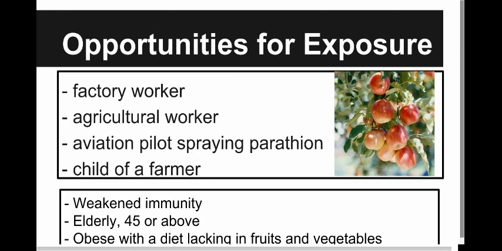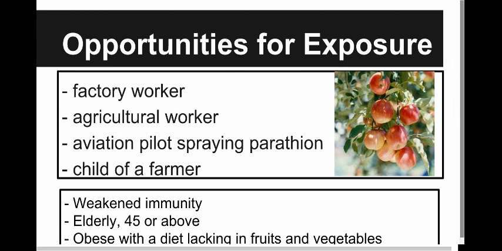Opportunities for exposure consist primarily of factory workers who are involved with the mixing and manufacturing of this drug, agricultural workers who may have to work up close with the drug, and aviation pilots who spray this drug. They are most at risk because of inhalation, which in severe cases may lead to respiratory arrest. Although the half-life of parathion is relatively short, children are still more susceptible to the effects.